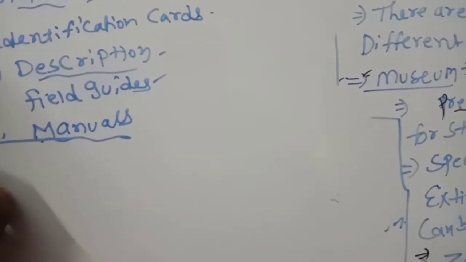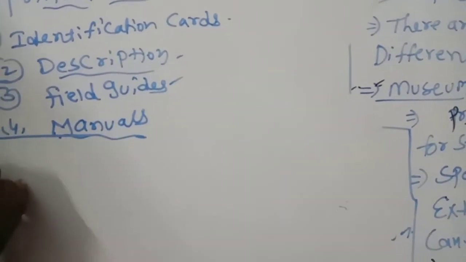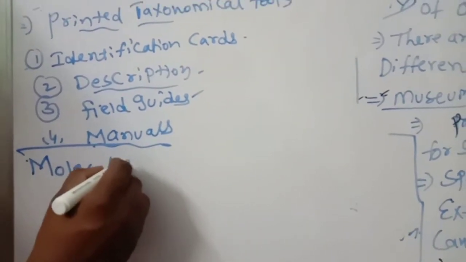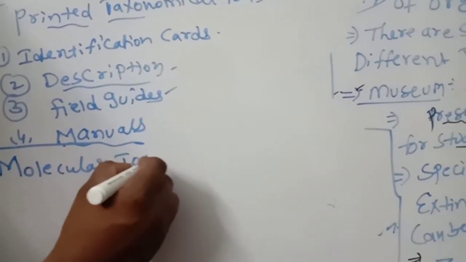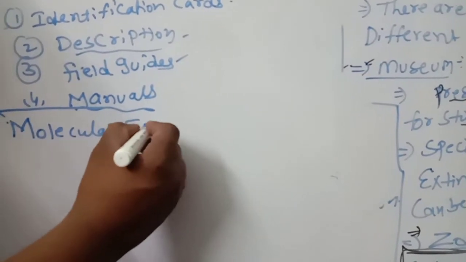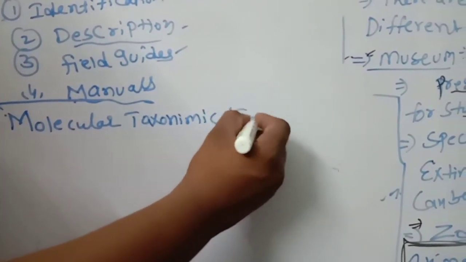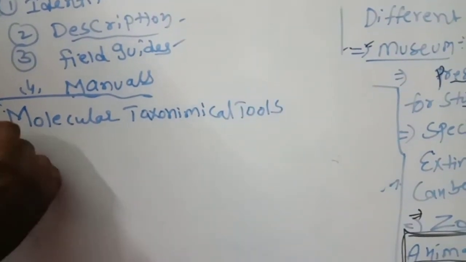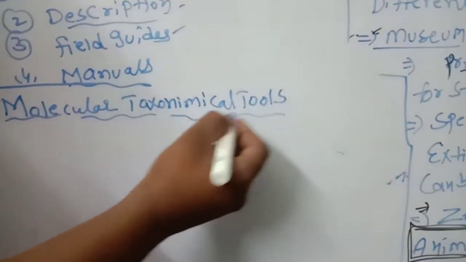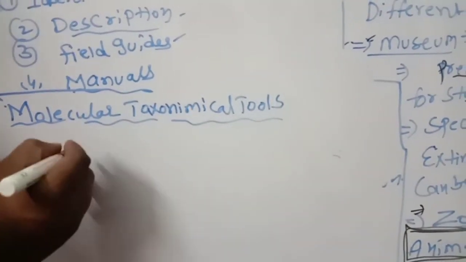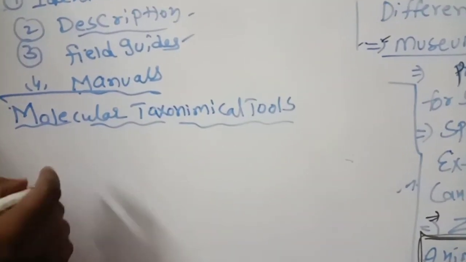The next category is molecular taxonomical tools. What are the molecular? I said already, whenever you hear the word molecular, you should remember the DNA and RNA.